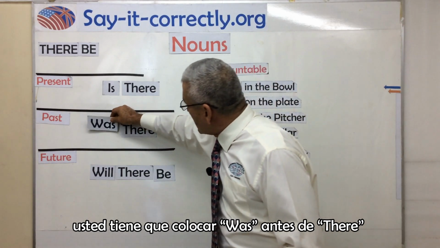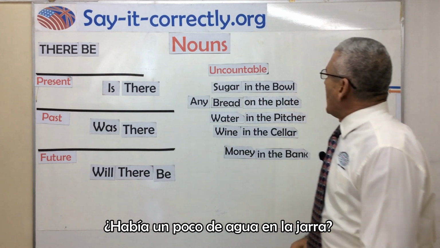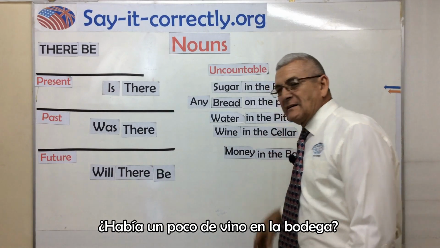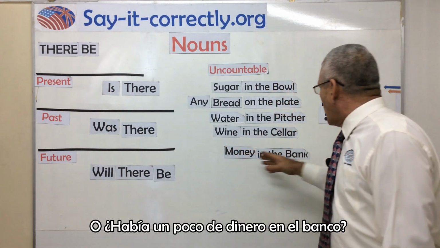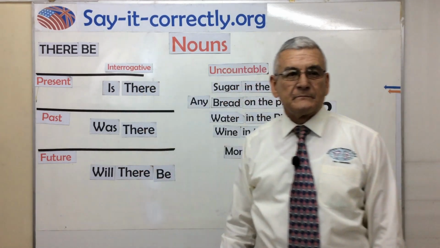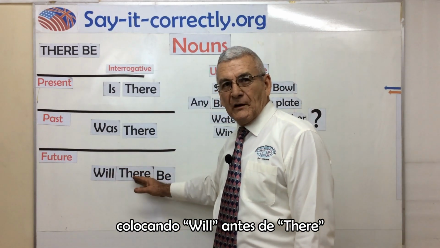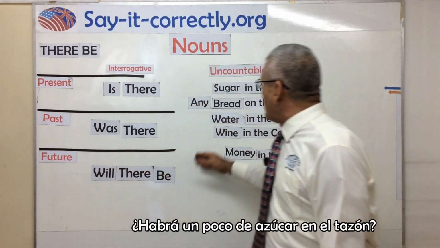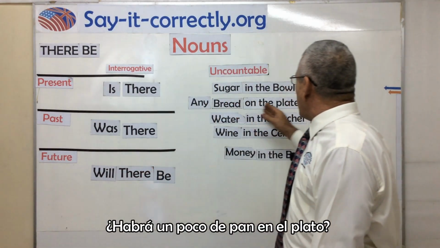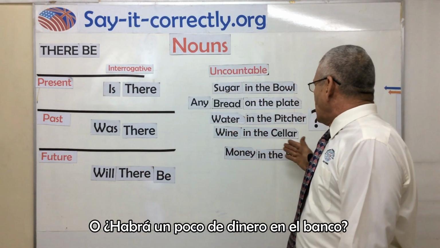Now, in the past, you can do the same. You have to place was before there, and you can ask the questions, was there any water in the pitcher? Was there any wine in the cellar? Or was there any money in the bank? And remember, these are interrogatives. We can form questions in the future placing will before there. And we can say, will there be any sugar in the bowl? Will there be any bread on the plate? Or will there be any money in the bank?